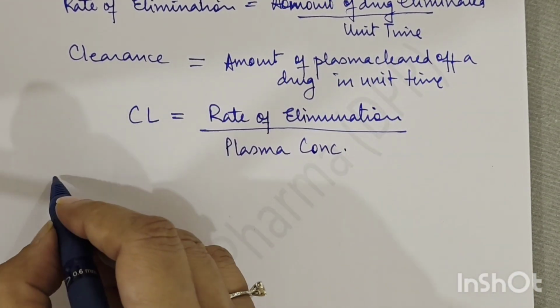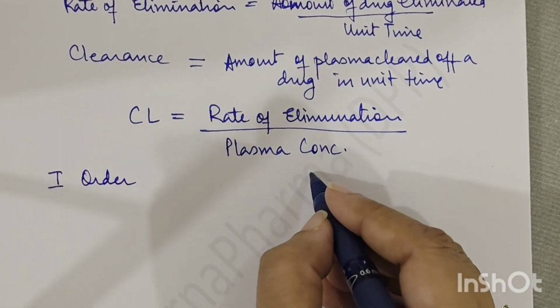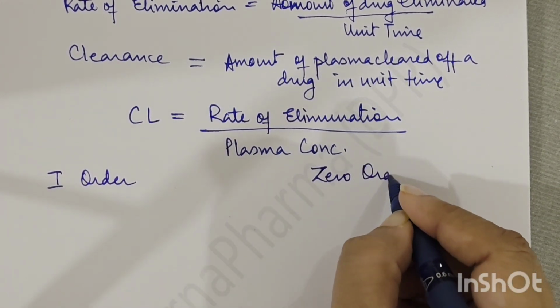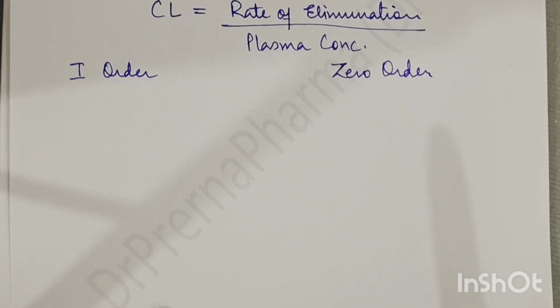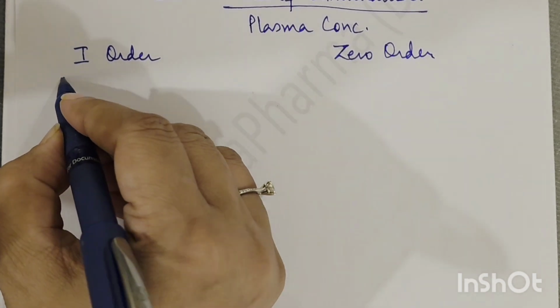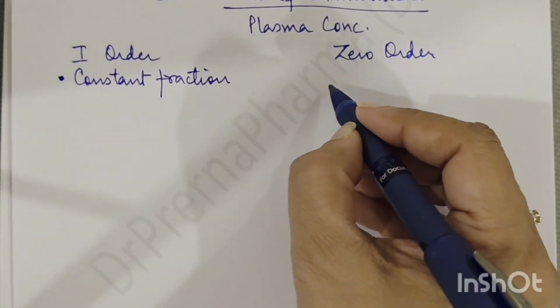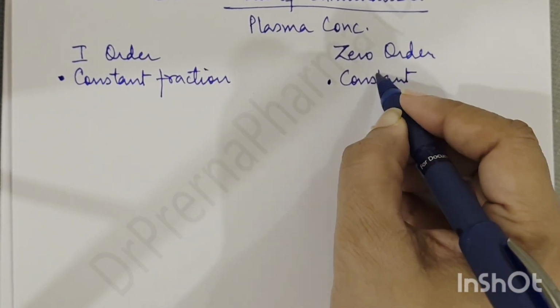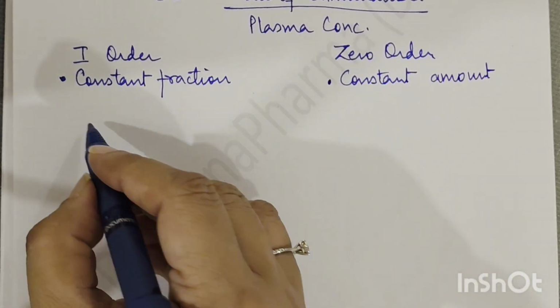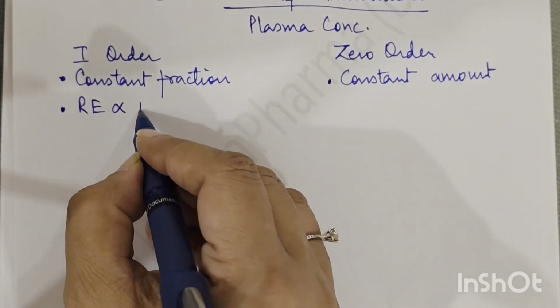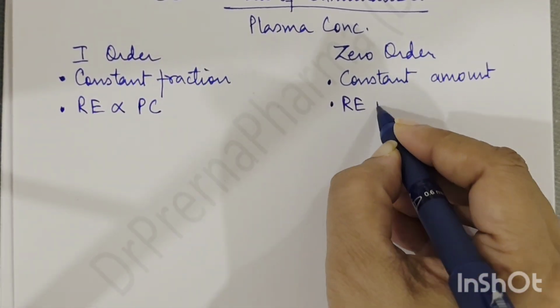Okay, now a very important part that we have to understand here is first order kinetics and zero order kinetics. This is a very important concept and you please understand this very clearly. First order kinetics में a constant fraction of drug is excreted out, while zero order kinetics में a constant amount is eliminated out. Then here rate of elimination is directly proportional to plasma concentration. Here rate of elimination is independent.